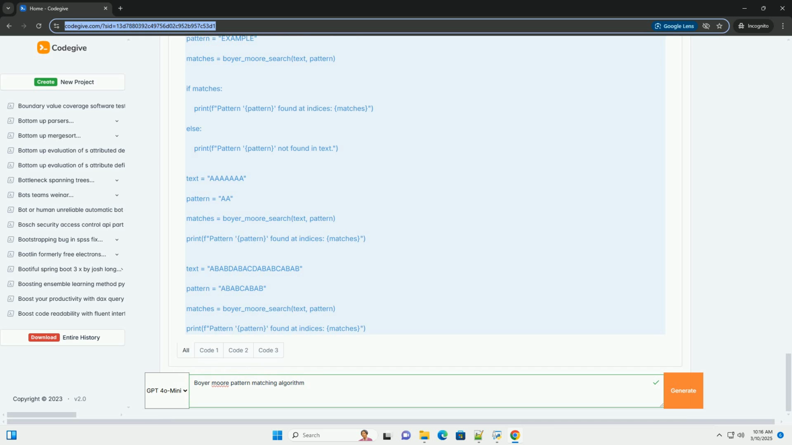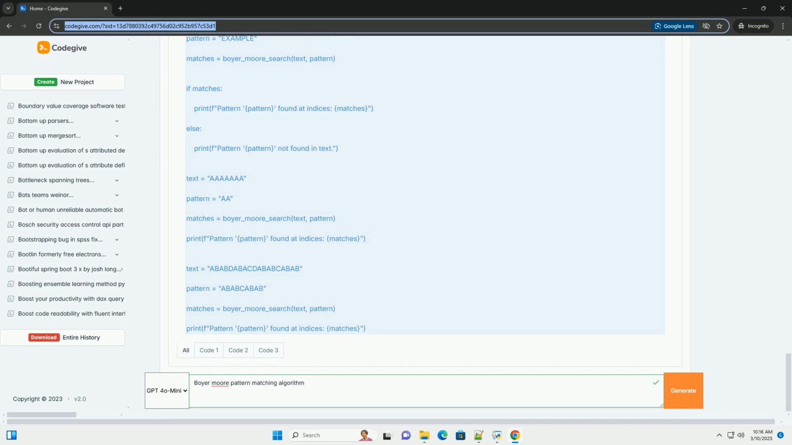Now consider this scenario. This time, the mismatched character in the text is P. The bad character heuristic asks, does P exist in the pattern Anpanman? The answer is yes. The rightmost occurrence of P in the pattern is at index 2, remember indexing starts at 0. Therefore, we shift the pattern so that the P in the pattern aligns with the P in the text. This results in a shift of 5 positions to the right.